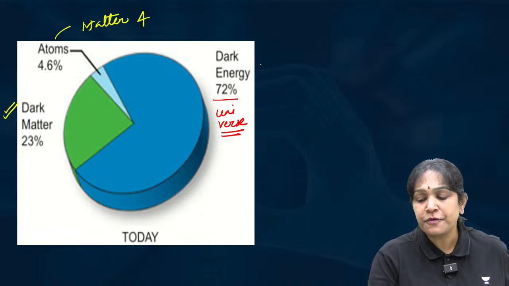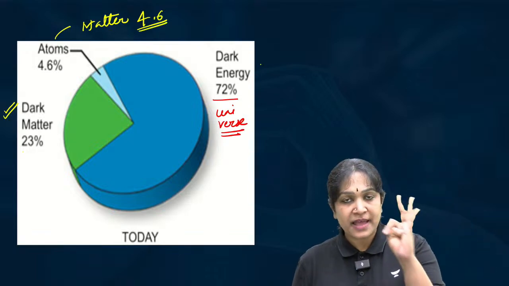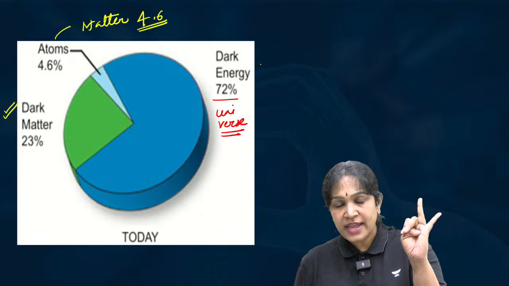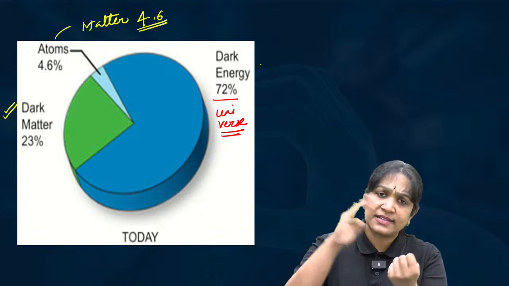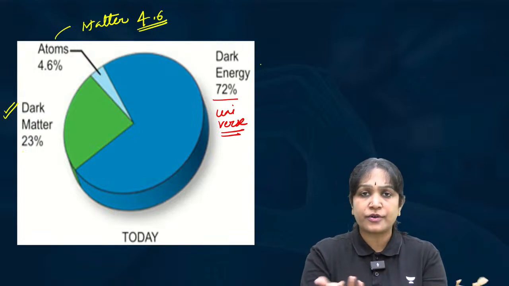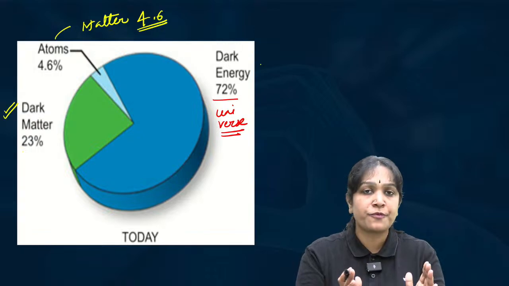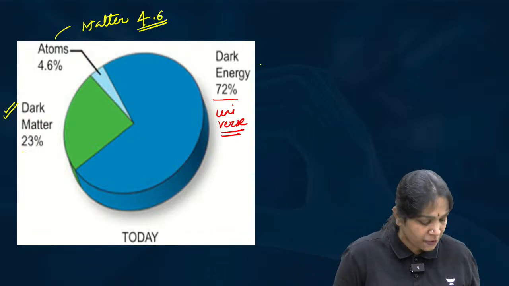Matter is only 4.6%. It means all our stars, planets, satellites, the living organisms inside the planet, inside that cells, inside the cells atoms, inside the atoms the protons, neutrons, the hadrons, all of them form only 4.6% of the universe. I hope it is clear.